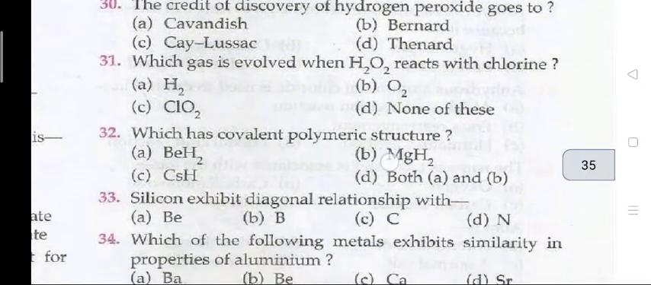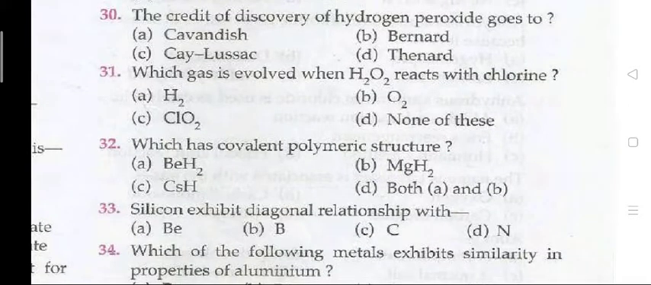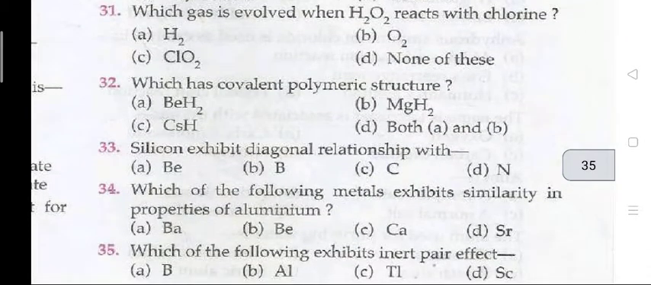Question 30: the credit of discovery of hydrogen peroxide goes to? The right answer is B, that is Thénard. Question 31: which gas is evolved when H2O2 reacts with chlorine? The right answer is B, that is O2.